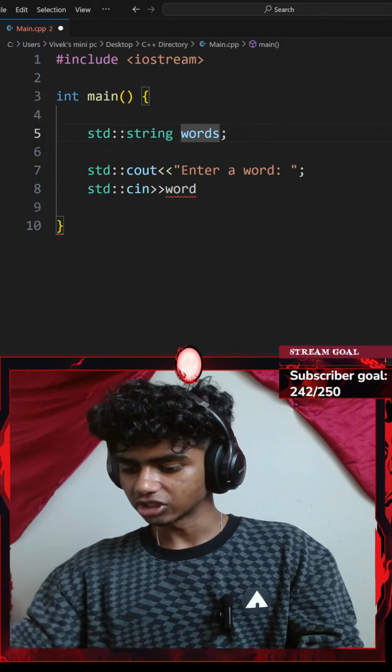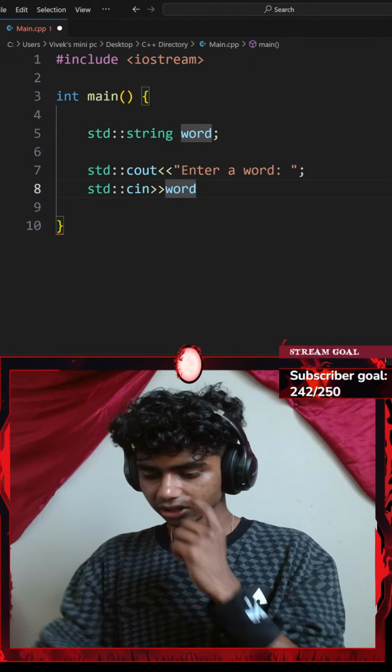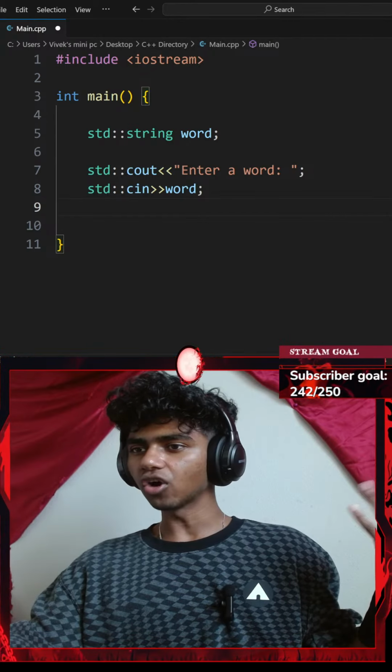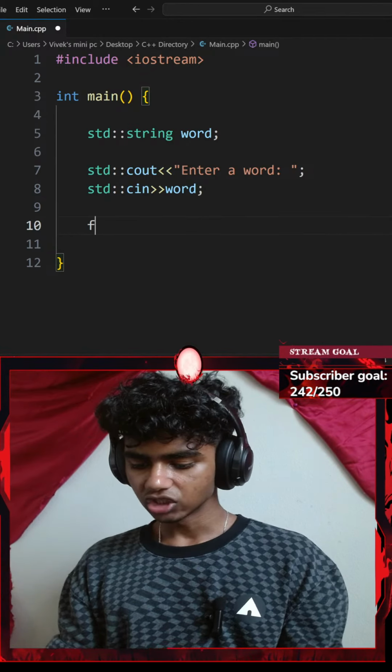Let me change that to word, for it to be plural. Actually, singular. There we go. Okay, so that's my word. Next up, let's iterate over my word to flip it backwards. So I'll go with a for loop.